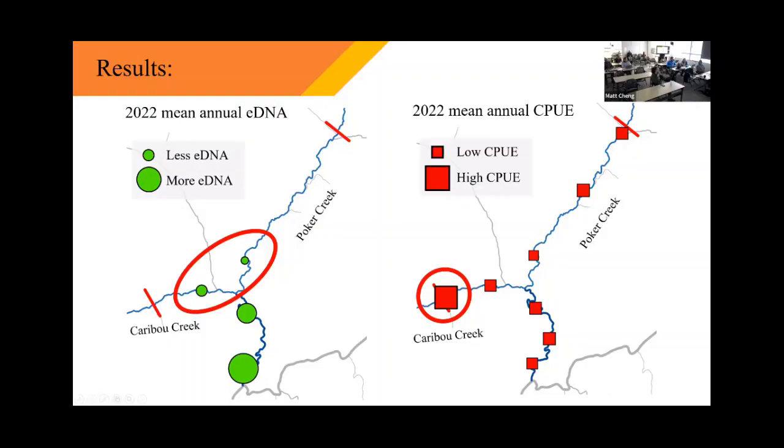Nice talk. I was just wondering if you think that the relationship might differ between burned and non-burned reaches. I was thinking about the effect of UV, or do you think just temperature is enough to capture that? Yeah, that's a good question. I haven't really looked into that.